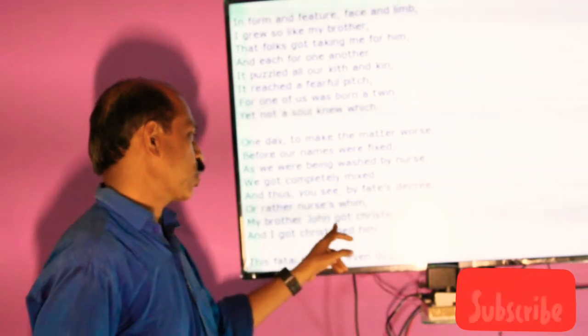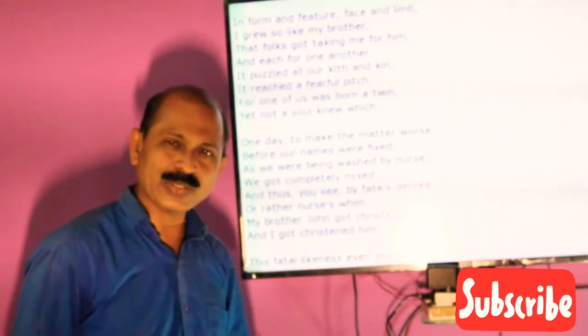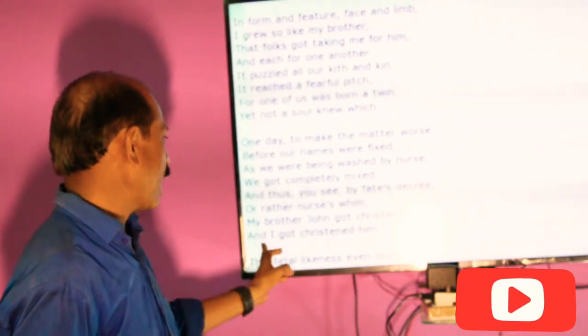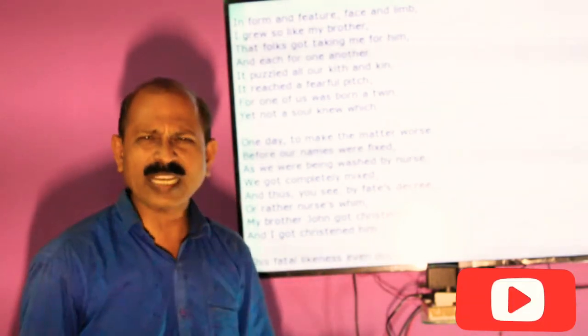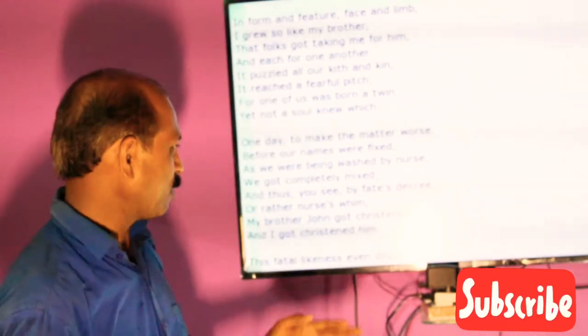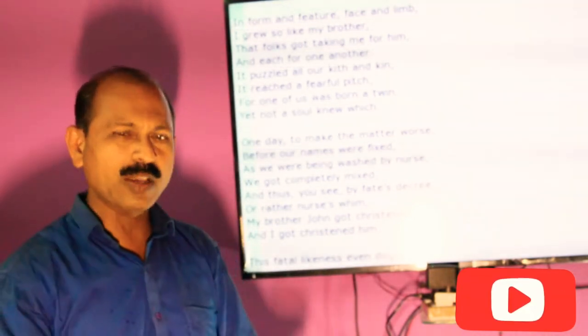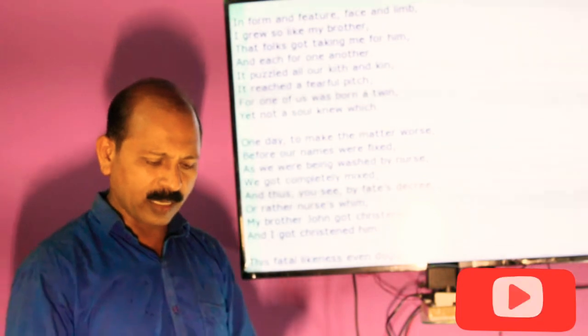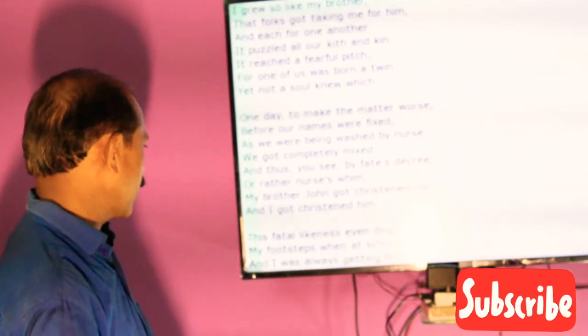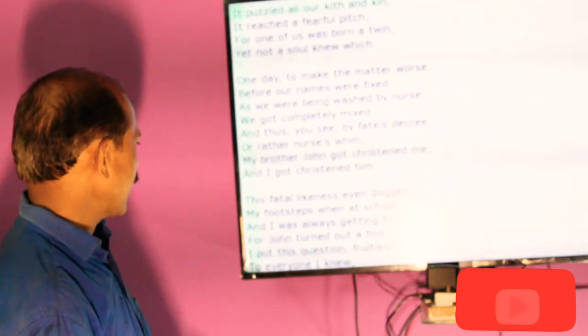My brother John got christened me. And so he said here, the poet's name was given to his brother and I got christened him. You know, christen stands for a function that gives the proper name to the baby. So that means the poet's name was given to his brother John and John's name was given to his brother, the poet. Now what is next? Continue.